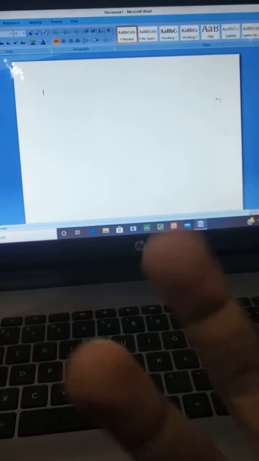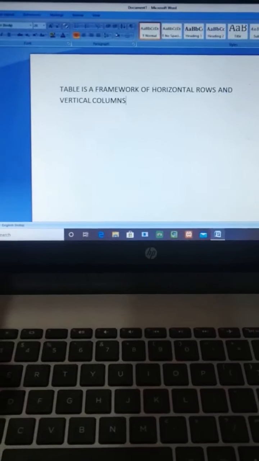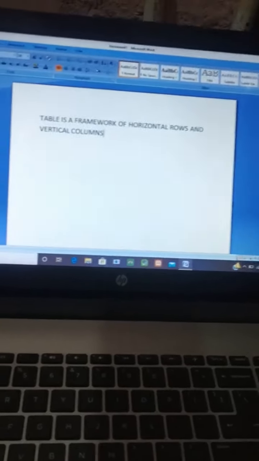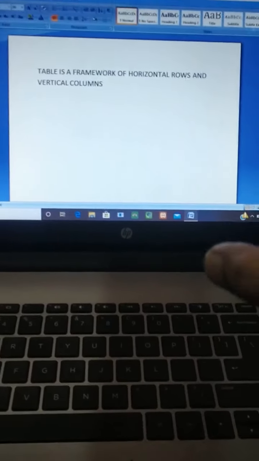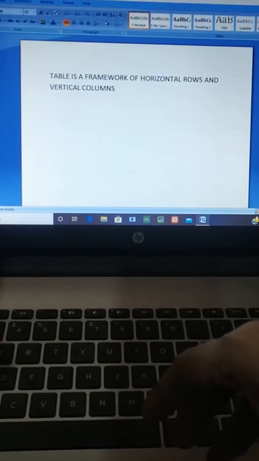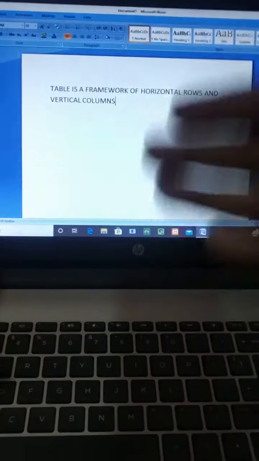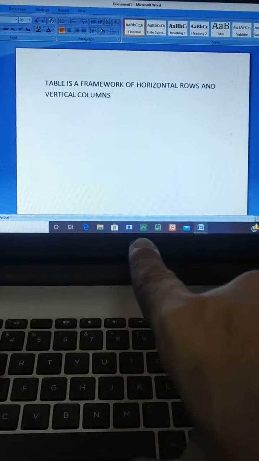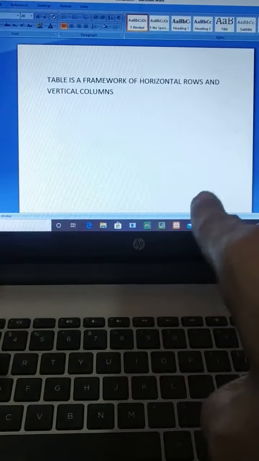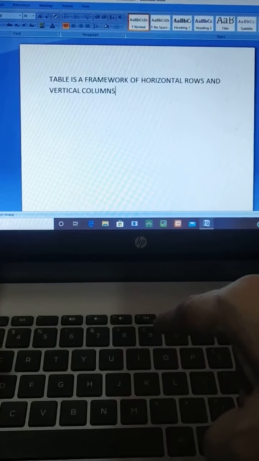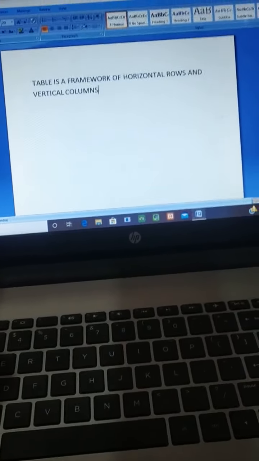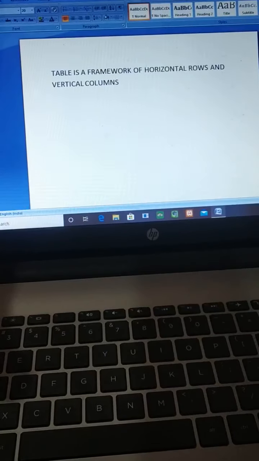So, what is a table? Before learning how to insert a table in Microsoft Word, first you want to know what a table is. A table is a framework of horizontal rows and vertical columns. You know what a table is, and you have drawn tables also, right? It has rows and columns. So it is a framework of horizontal rows and vertical columns. Is it clear to you? So, we will learn how to insert a table in Microsoft Word.